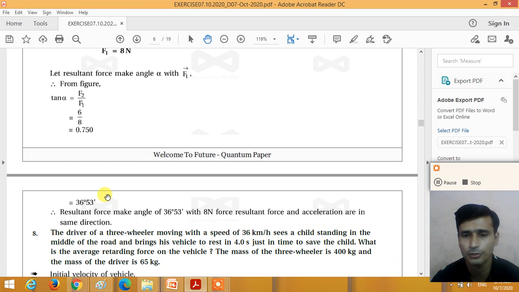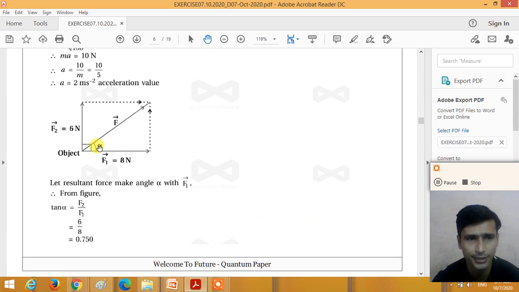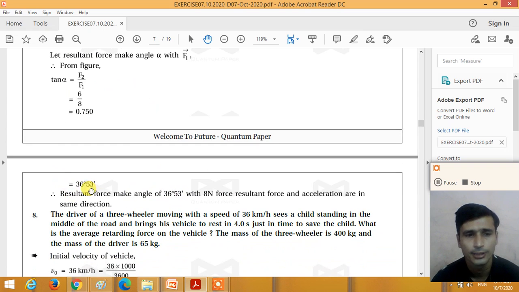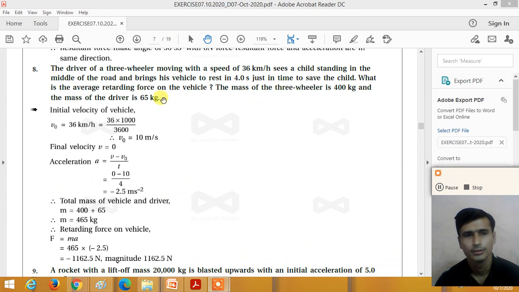So if you calculate the angle from the log table, tan inverse 0.75, that is approximately 36 degree 53 minute. So we can say that the magnitude of the acceleration is 2 meter per second squared, and it is in the direction of approximately 36 degree with the force F1, the force of 8 Newton.